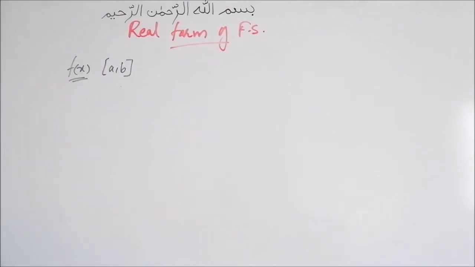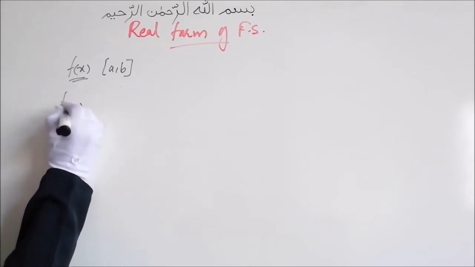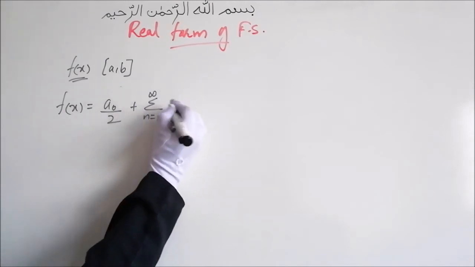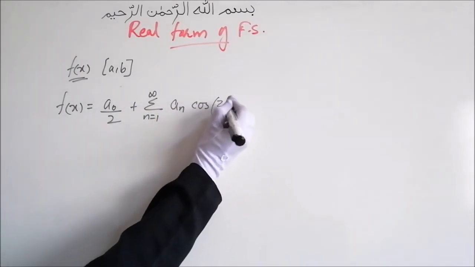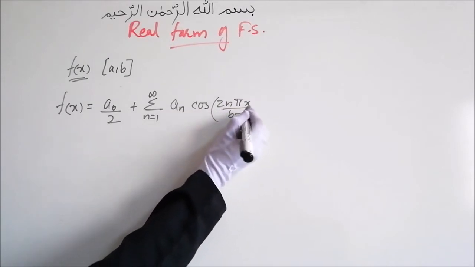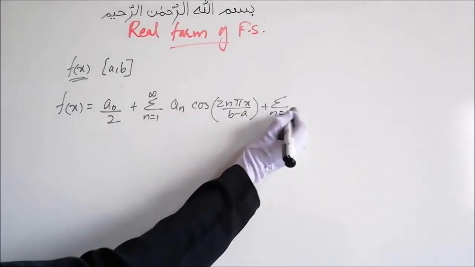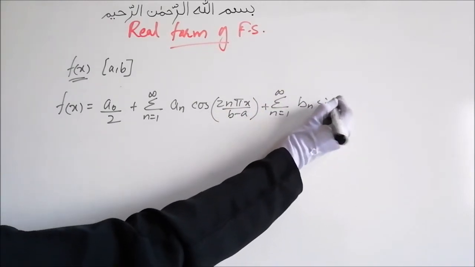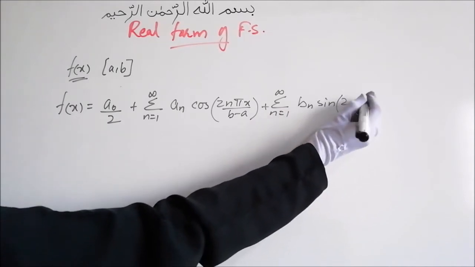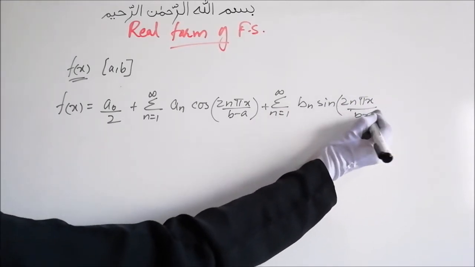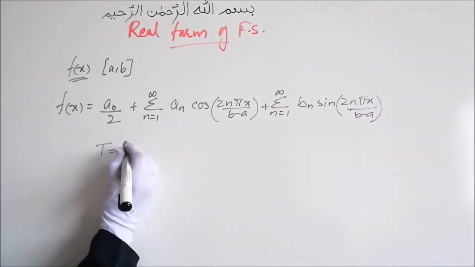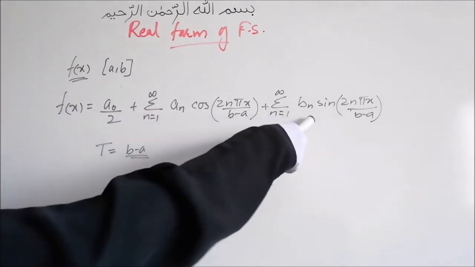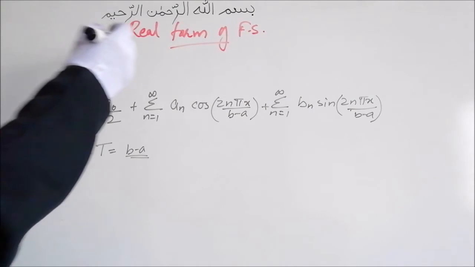So then it can be expanded using the real form of Fourier series as f of x equals a naught upon 2 plus summation n equals 1 to infinity a n cos of 2n pi x upon b minus a plus summation n equals 1 to infinity b n sine of 2n pi x upon b minus a, where the period is given by b minus a, where a naught, a n and b n are Fourier coefficients which are real numbers.